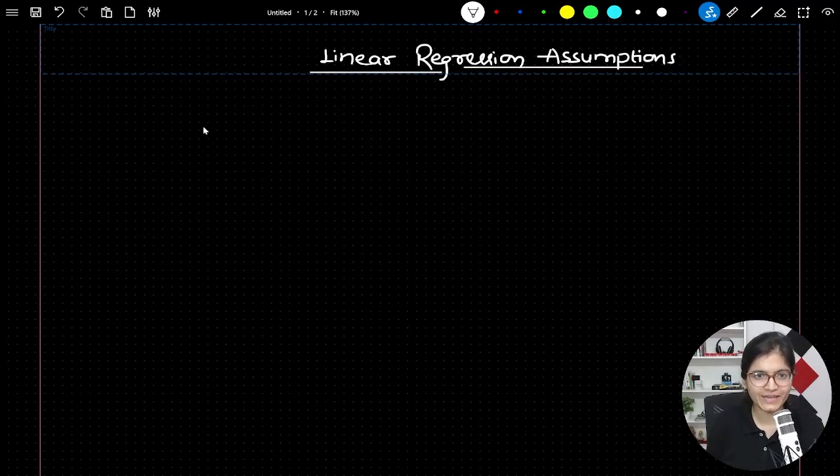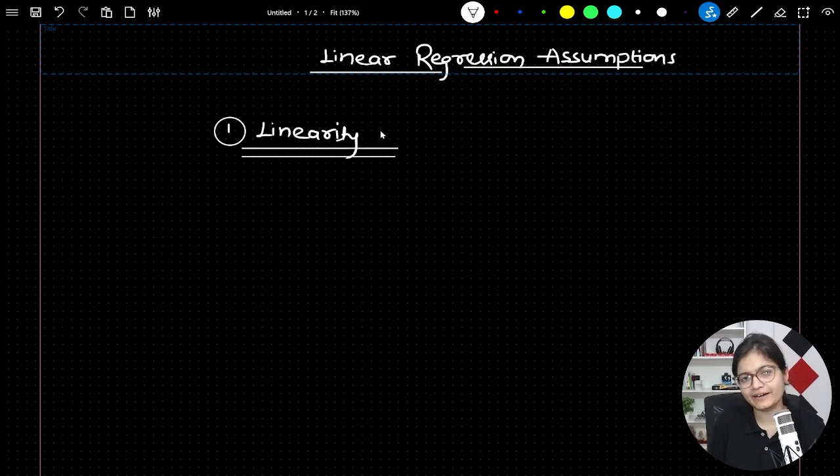And in interviews also, many people can ask you, can you tell me what are the assumptions which linear regression usually takes up? So let's get started and we'll try to understand what are the assumptions that we have in a linear regression algorithm. So the very first assumption that we have, by the name itself, it suggests linearity. Linearity. So what is the meaning of linearity?